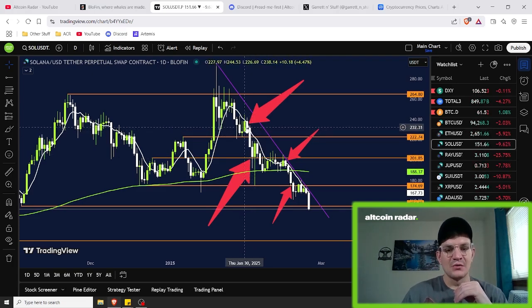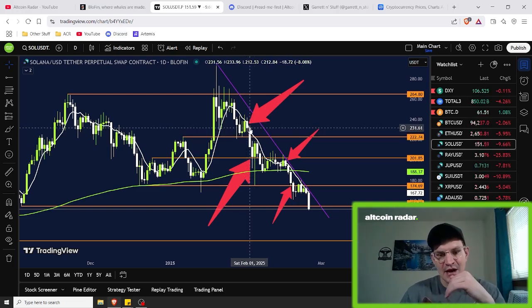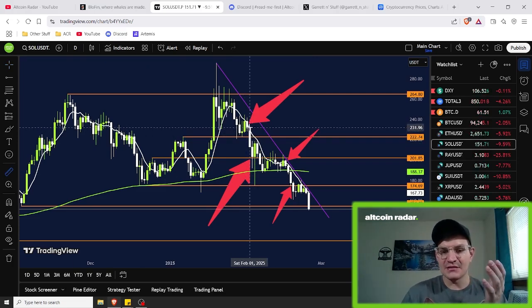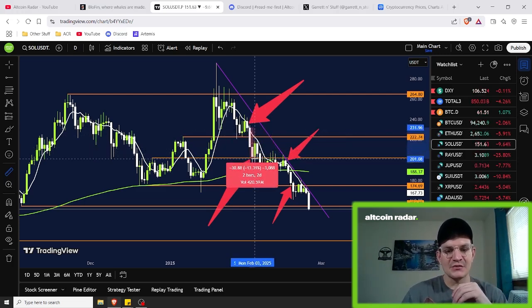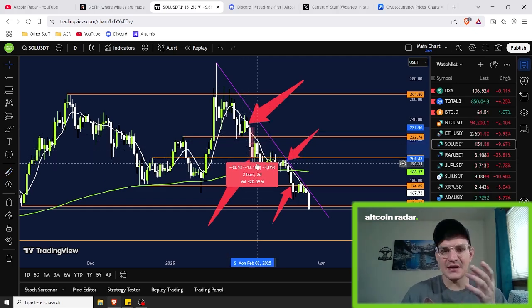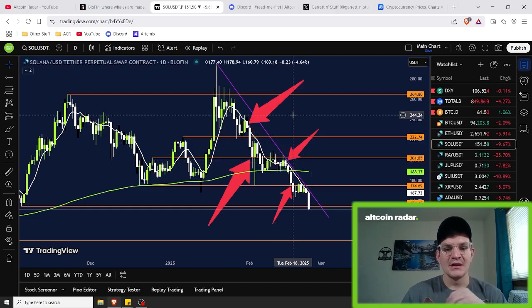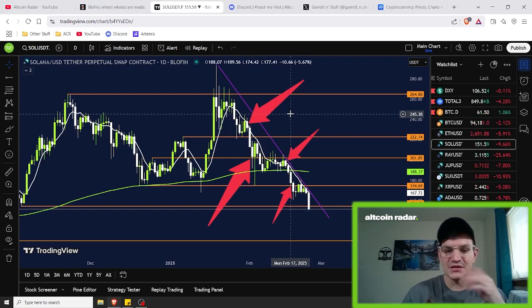I waited and waited, and once that next candle started to open and go down, that told me this momentum is building to the downside, and I should probably get in and short this. So that's exactly what I did. I got in right about there and rode it down to this next layer of support, which I ended up profiting from. I had a 10x position on it and profited about 130% on this one, just within a 2-day span. That is a pretty damn good profit for trading just 2 days.